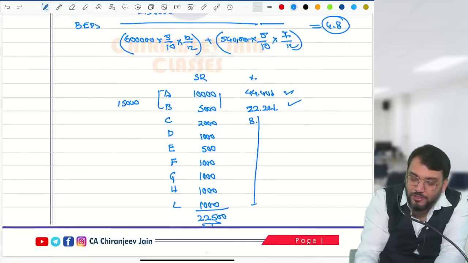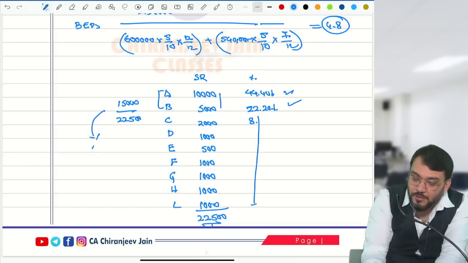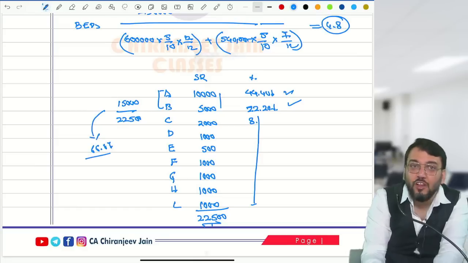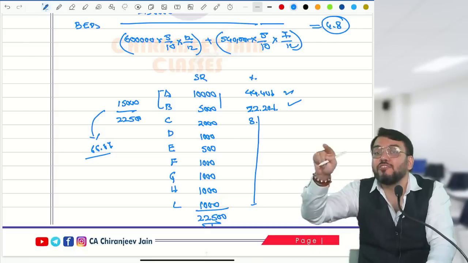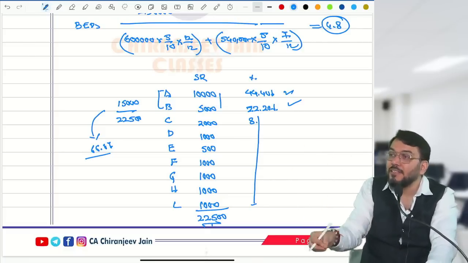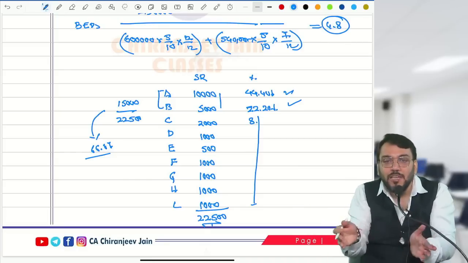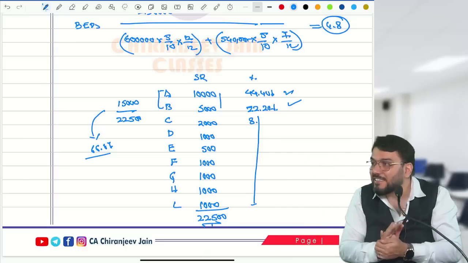But how much of 22,500 is this? 66 point. Means it is not meeting the last criteria because it should be at least 75% of total external sale. Therefore, additional segments should be identified so that the reportable segments constitute at least 75% of external sale.